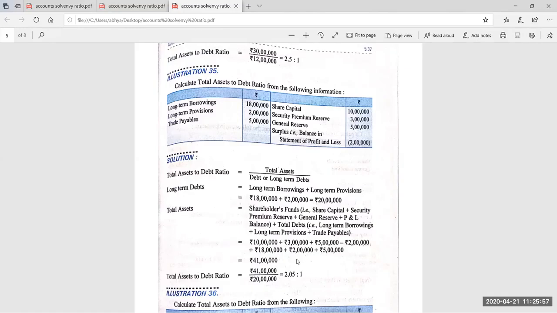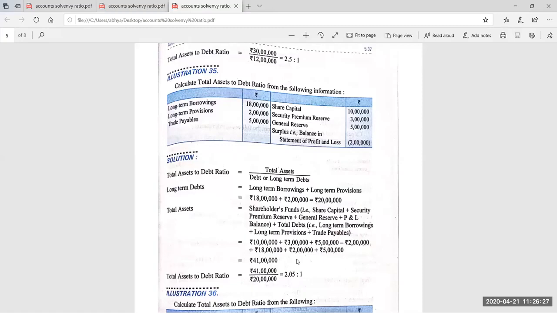So we have to just add up 18 lakh plus 2 lakh, which is equal to 20 lakh. And total asset, you need not apply all these big formulas. I have given you one solution for all problems. And what is that solution? The format of the balance sheet. Just put the values in the balance sheet and you will be able to know the total of the balance sheet of one side. If one side has come, the same total you can apply for the other side. So the total of the balance sheet will be 41 lakh here.